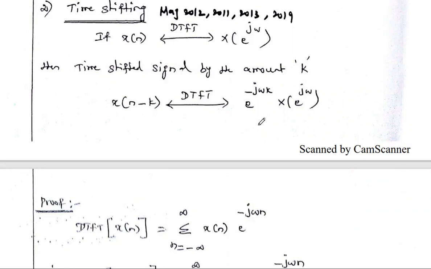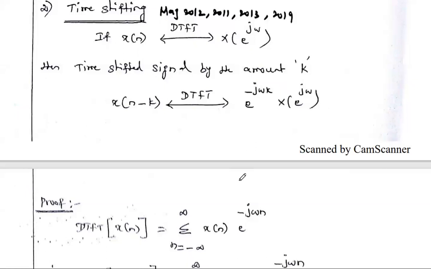In the previous video, we discussed one property and proof, that is the linearity property. So in this video, we are going to state and prove two properties. One is the time shifting property, another one is the frequency shifting property. This time shifting and frequency shifting is a very important property.